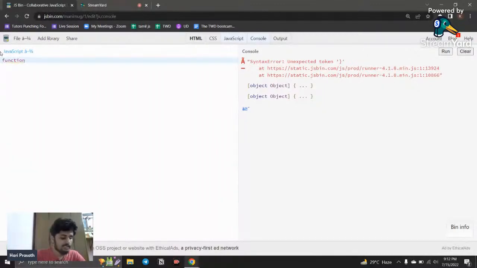So this is a function, and if you want to create a blueprint for an object by using the function, that is called a constructor method. Okay, so I'm using the function and I'm creating something like first comma second, and inside this you can use this.first is equal to first, this.second is equal to second.